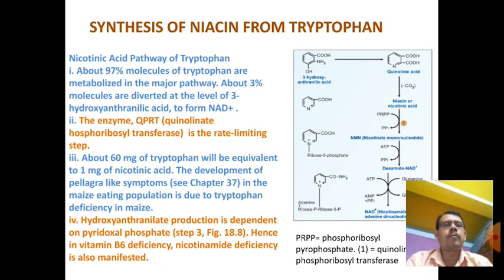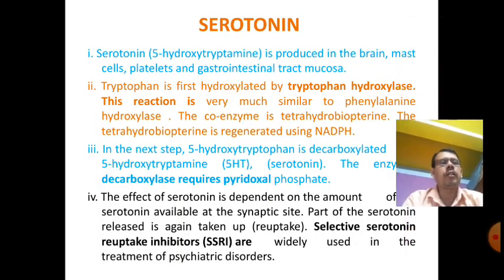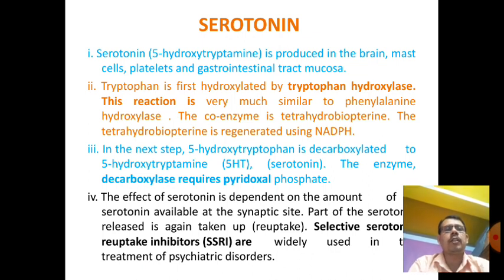Then there is serotonin, another most important neurotransmitter, commonly known as 5-HT or 5-hydroxytryptamine. Serotonin is produced in the brain, muscle, platelets, and the mucosa of the gastrointestinal tract. Tryptophan is first hydroxylated by tryptophan hydroxylase, and this reaction is much more similar to phenylalanine hydroxylase.